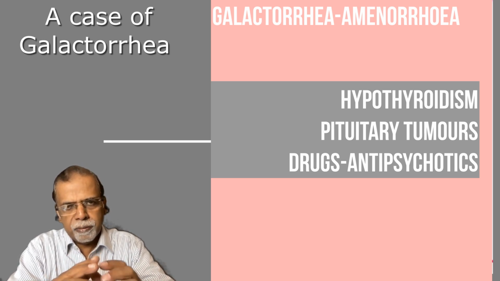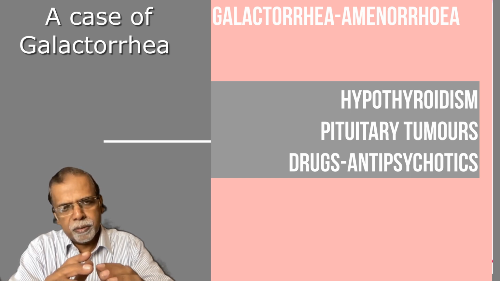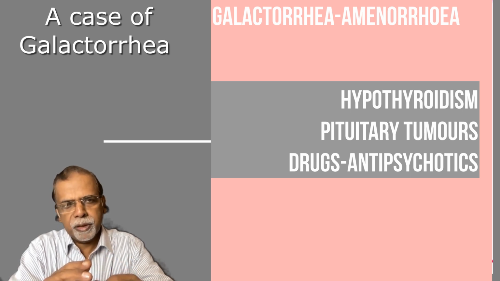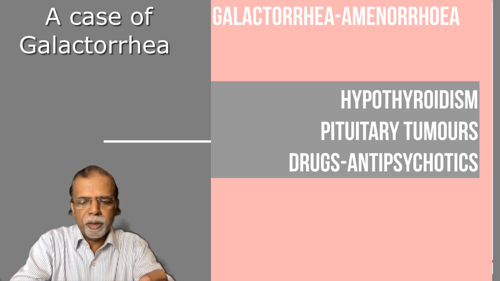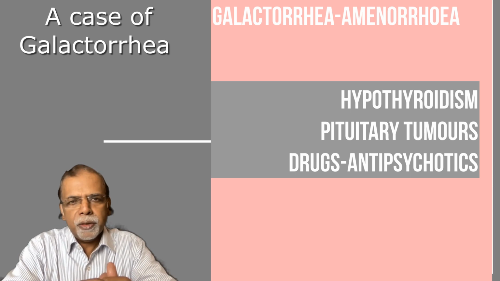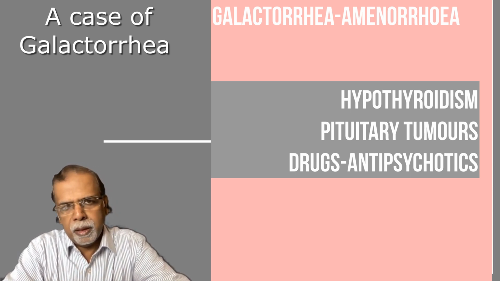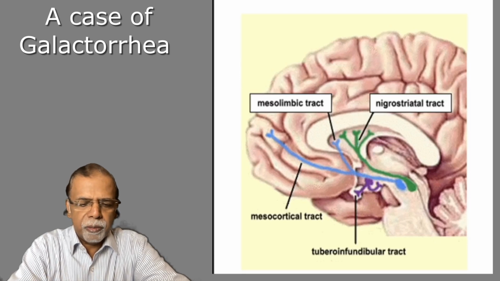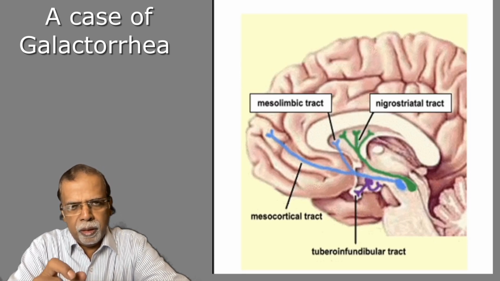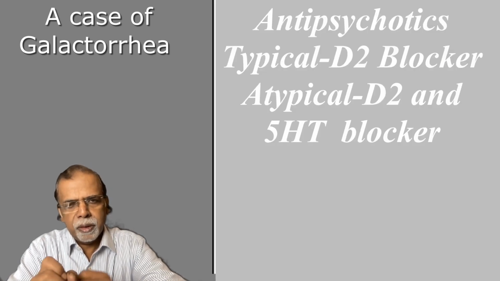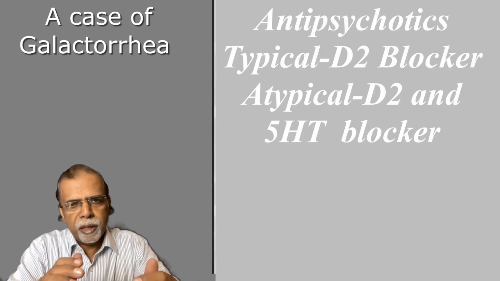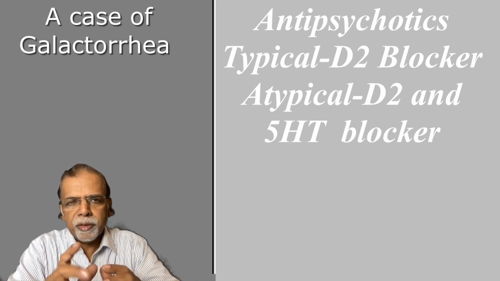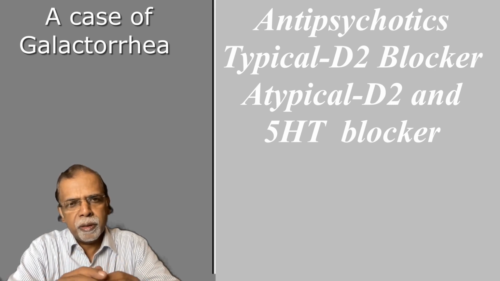Most of the antipsychotics, especially atypical antipsychotics, can lead on to this. Among the atypical antipsychotics, it is risperidone which can lead on to galactorrhea amenorrhoea syndrome. So, in order to understand the mechanism, you should know something about the action of the antipsychotics. Antipsychotics are basically divided into the typical antipsychotics, which block the D2 receptors predominantly, and the atypical antipsychotics, which act on the 5-hydroxytryptamine receptors also.